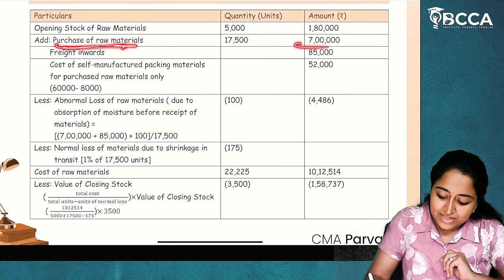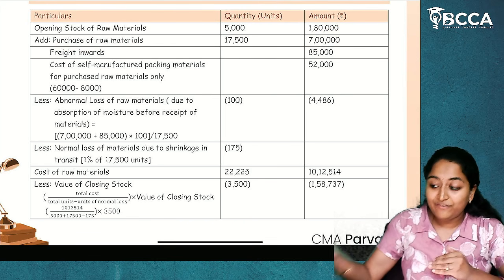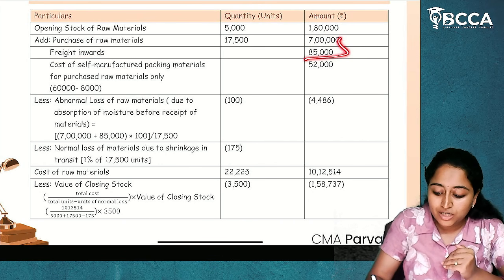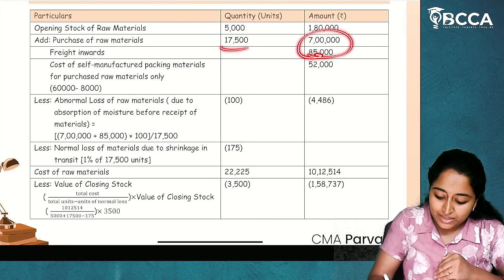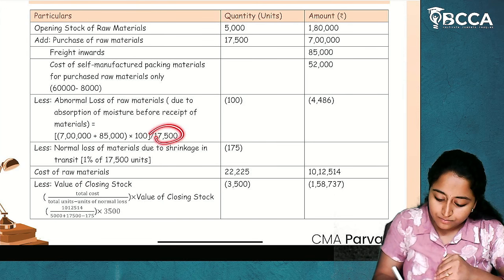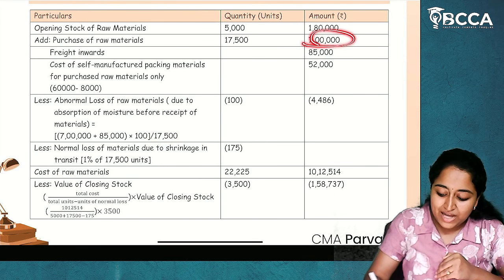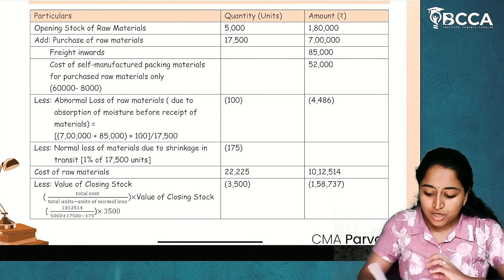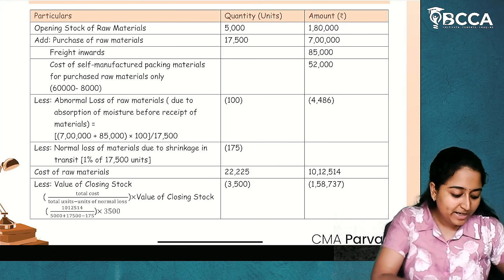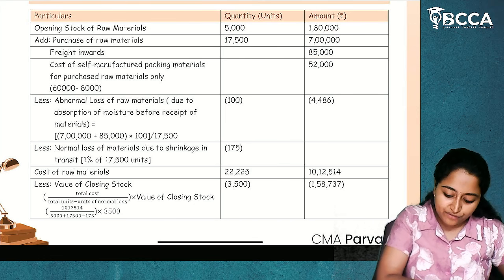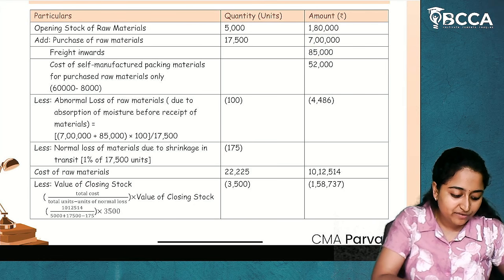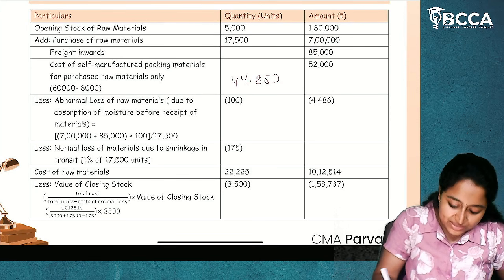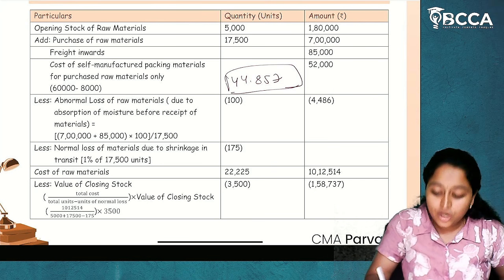Purchase of raw materials is taken for 7 lakh rupees, and when bringing that we have incurred freight inwards, which is 85,000. So this is the total cost which we have incurred. Cost divided by units: 7 lakh plus 85,000 divided by 17,500, into 100 units. So by doing this we'll get the rate. We are getting the rate to be 44.857, something like that.